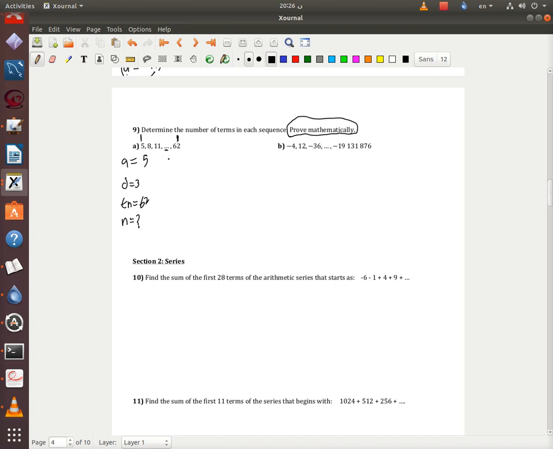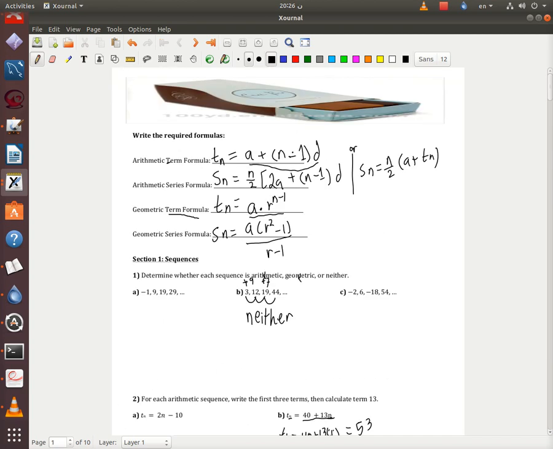Okay, now we're just going to use the formula that we did on page 1. These 4 formulas, you have to memorize them as your name, and you know which one to choose. Okay, this is arithmetic, so I'm going to use the arithmetic term formula.